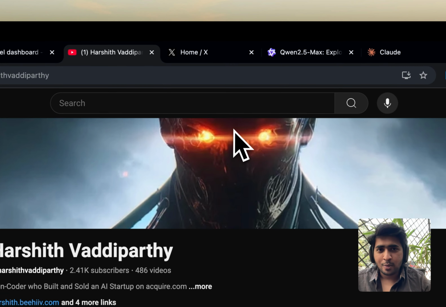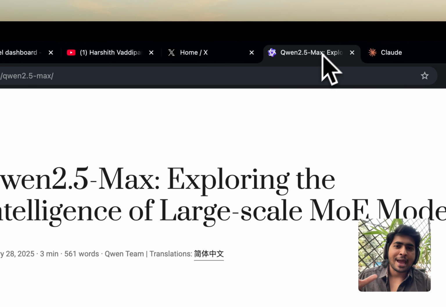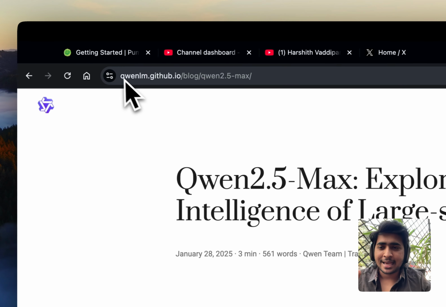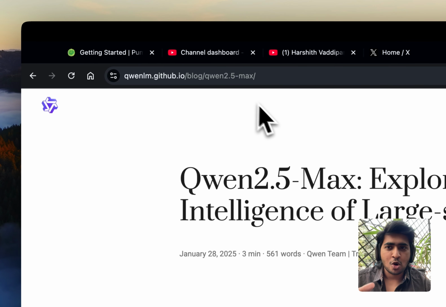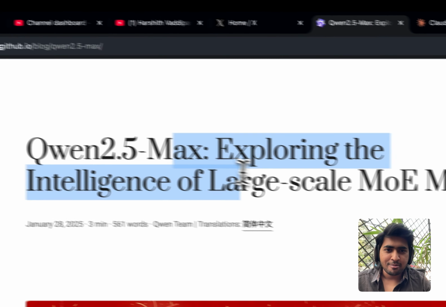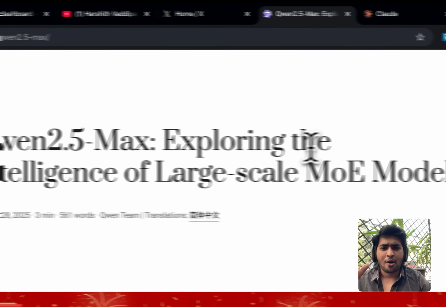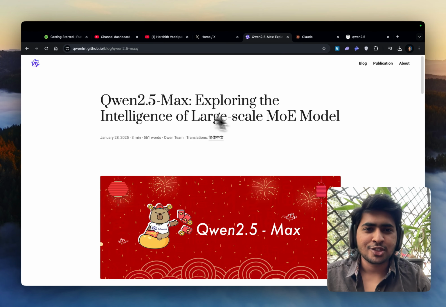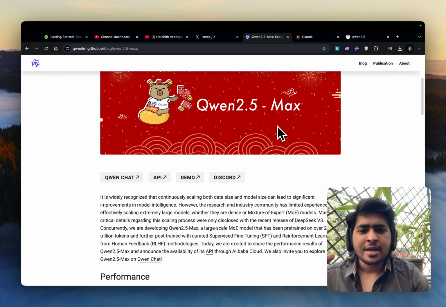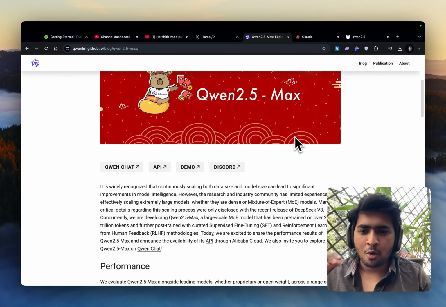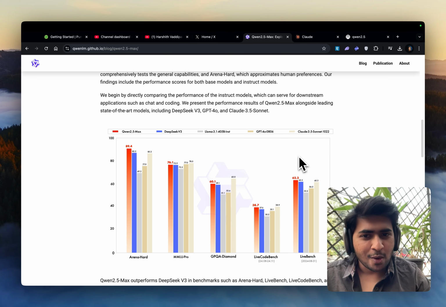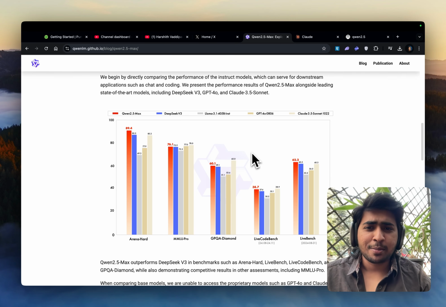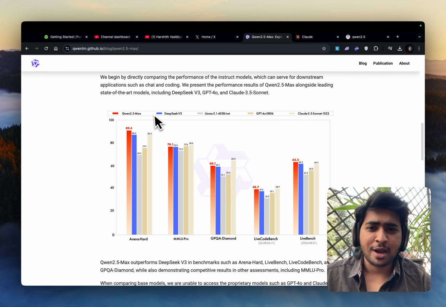All right, so the very first thing that we're going to do is look at the research paper. This is qwenlm.github.io, and so Qwen 2.5 Max, exploring the intelligence of large-scale MOE models. I'm yet to understand what MOE models are, clearly, but here what we're going to do is just look at the benchmarks.